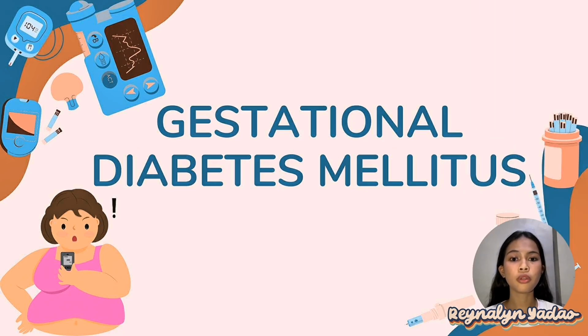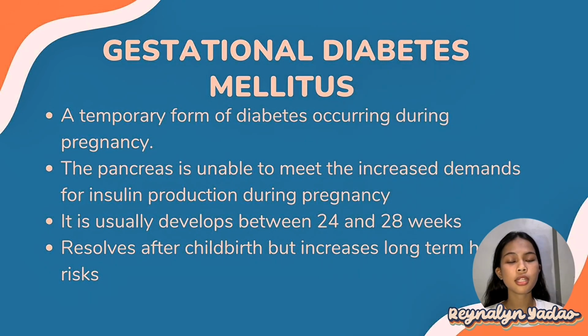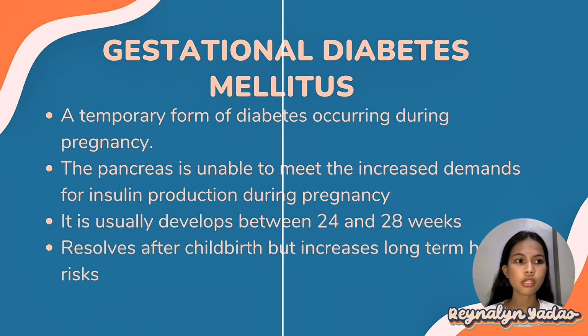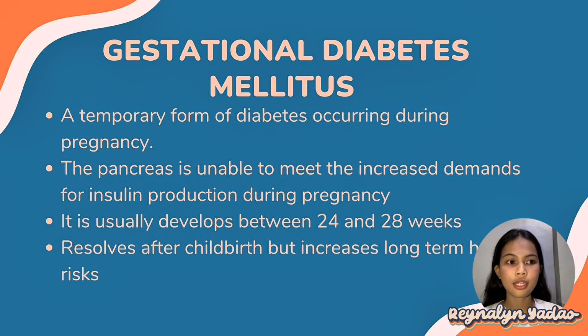So next, we will go to gestational diabetes mellitus. Gestational diabetes mellitus is a temporary form of diabetes occurring during pregnancy. It happens when a pregnant woman's body cannot produce enough insulin to meet the increased demand caused by pregnancy.